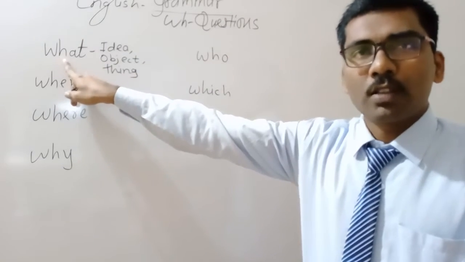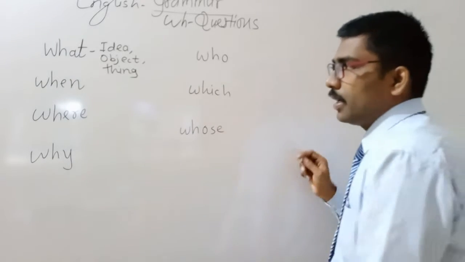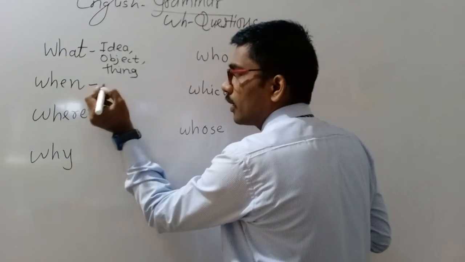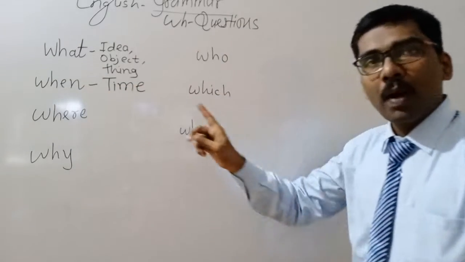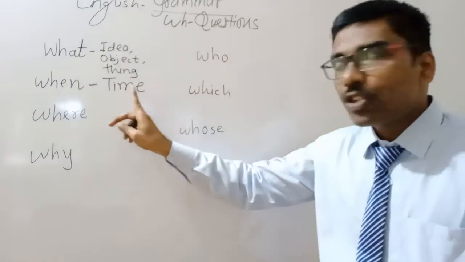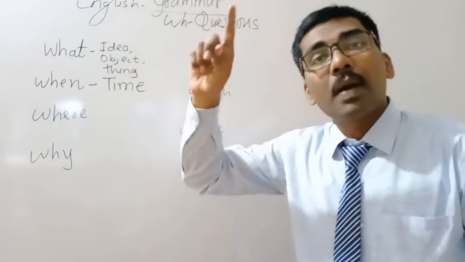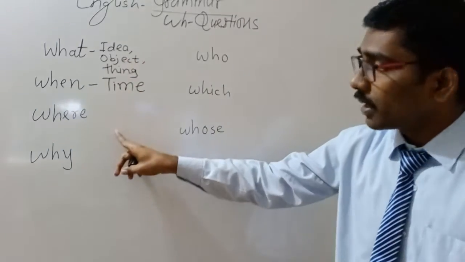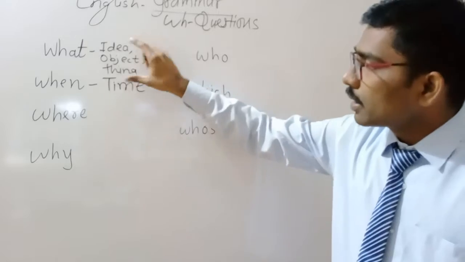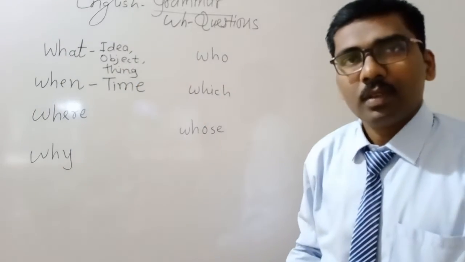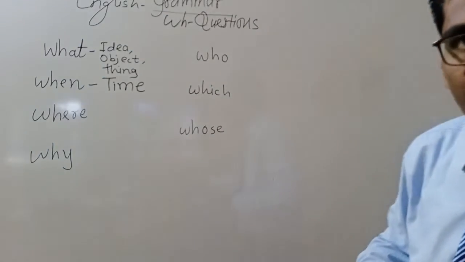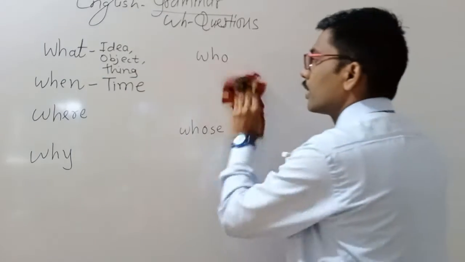We should use what. Then, if the underlined part is a time, we should use when. This is called the underlined part. Okay? These are WH words and the underlined part. I will write properly. Wait.